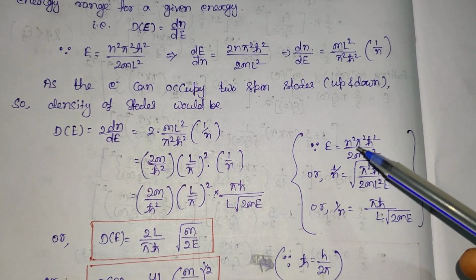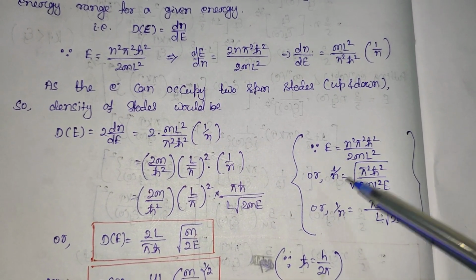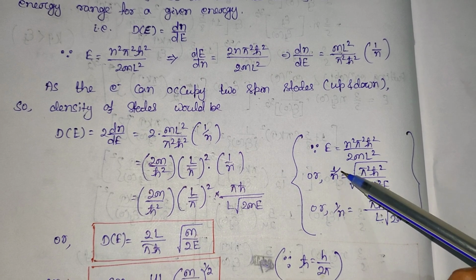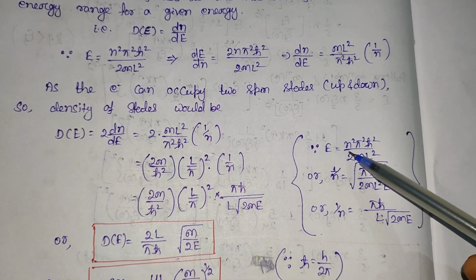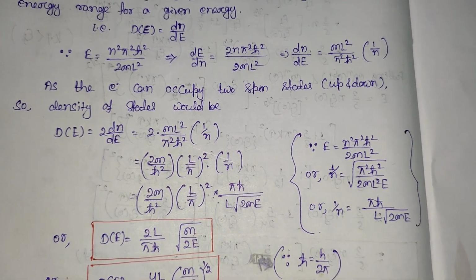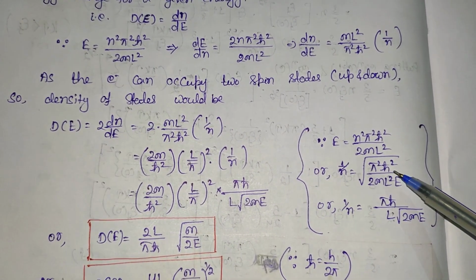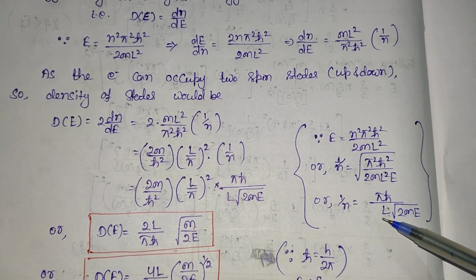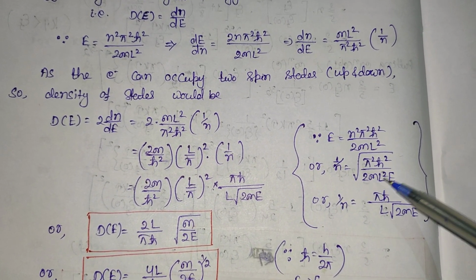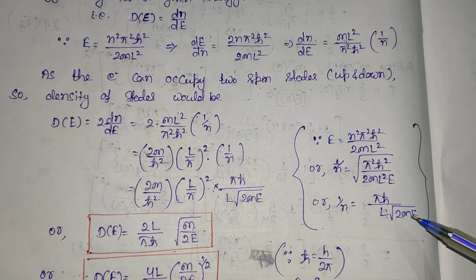And again if I take the root of this, then we can calculate 1 by n. So 1 by n will be equal to the root of this much, because here n square is present. Now 1 by n will be equal to the root of π² and ħ², which will be πħ, and the square root of L² is L. The remaining term 2mE will be the root of 2mE.